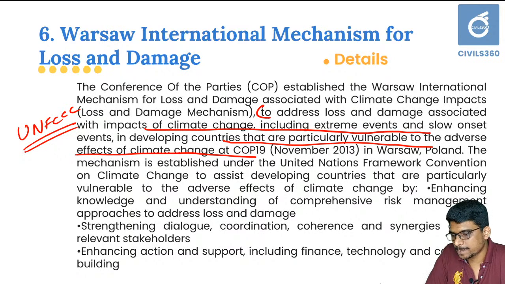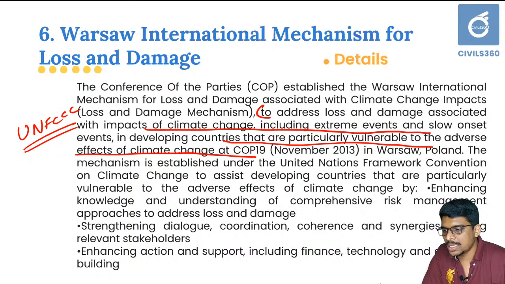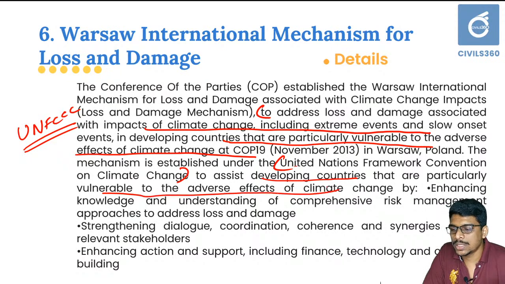It was adopted in November 2013 in Warsaw, Poland. The mechanism is established under UNFCCC to assist developing countries. It is not provided for developed countries, rather it aims to assist developing countries that are particularly vulnerable to adverse effects of climate change.